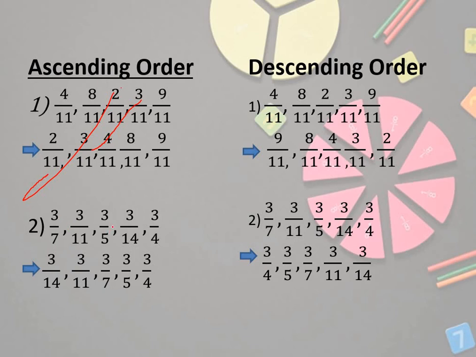Okay. 3, 3, 3. When the numerator is same, see here all the 3s are same and denominators are different. That time what will you do? The denominator which is big will be in front. Why? I will show you the example. The denominator which is big will be in front, and the denominator which is small will be at the back side.